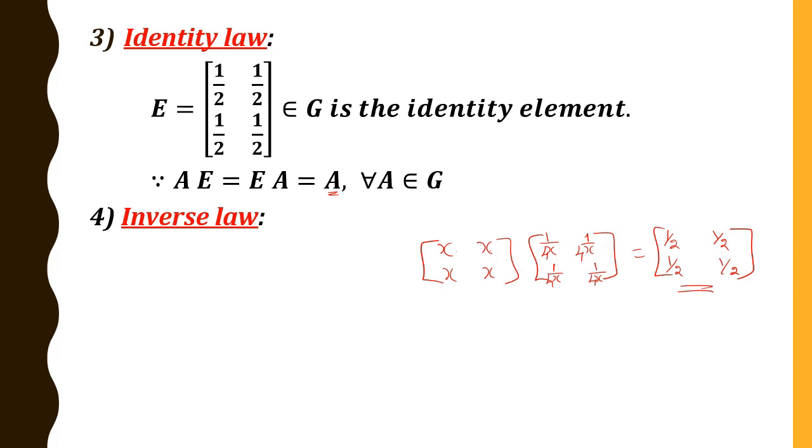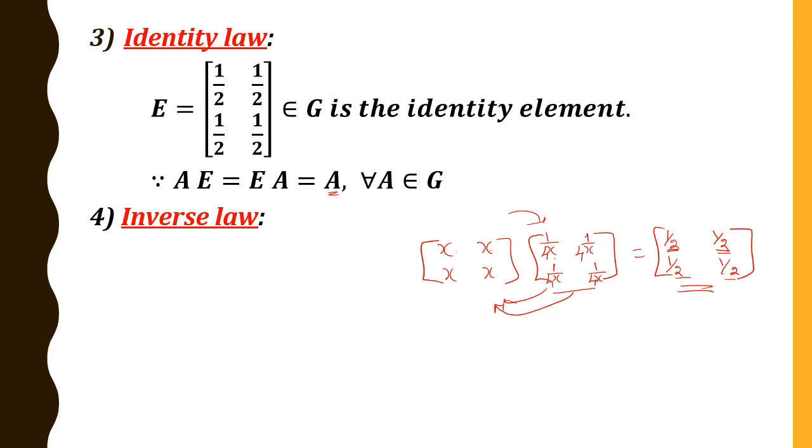Therefore let us check. X into 1 by 4X is 1 by 4 plus X into 1 by 4X is 1 by 4. 1 by 4 plus 1 by 4 is 1 by 2. Similarly, the remaining also I get 1 by 2. Again, if you interchange these two, you can verify I get 1 by 2, 1 by 2, 1 by 2, 1 by 2. Therefore, 1 by 4X, 1 by 4X, 1 by 4X, 1 by 4X is the inverse of this matrix.